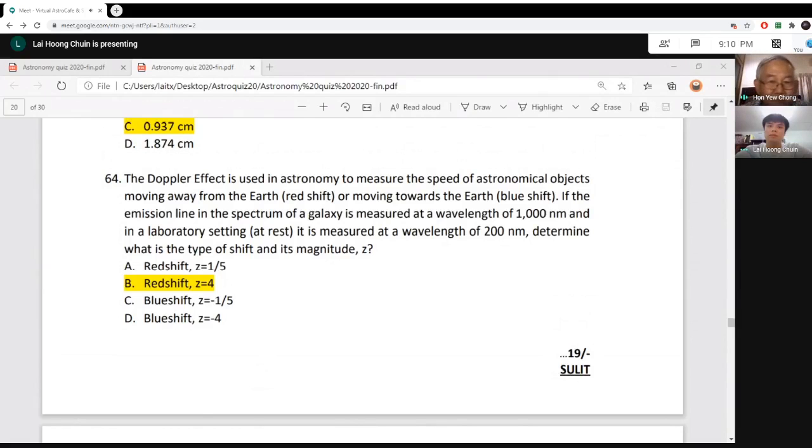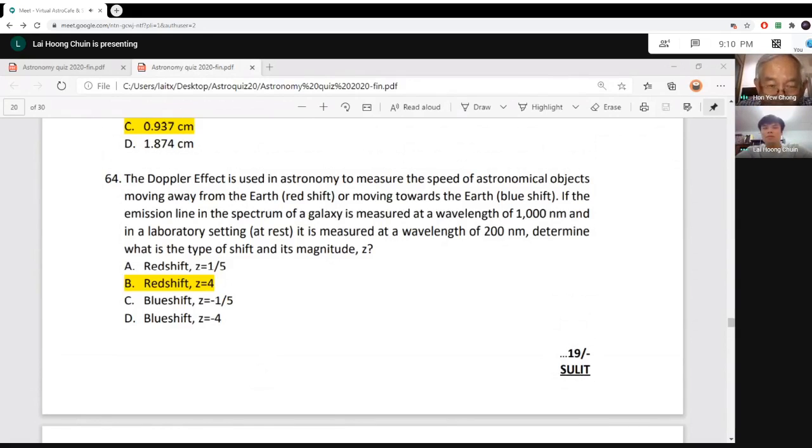Now if we have a galaxy, this galaxy is redshifted at a wavelength of 1000 nanometers, and when measured, the wavelength is 200 nanometers. The detail is like this. Let's say in the spectrum of the galaxy, there's a certain spectral line for the calcium II line.